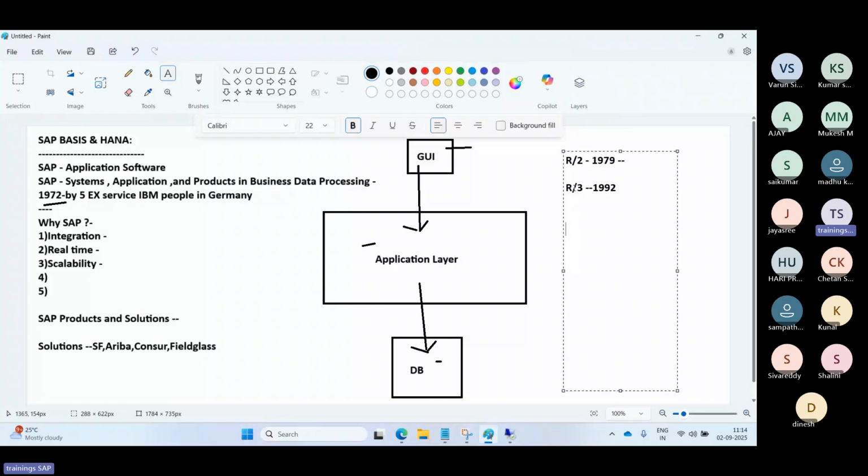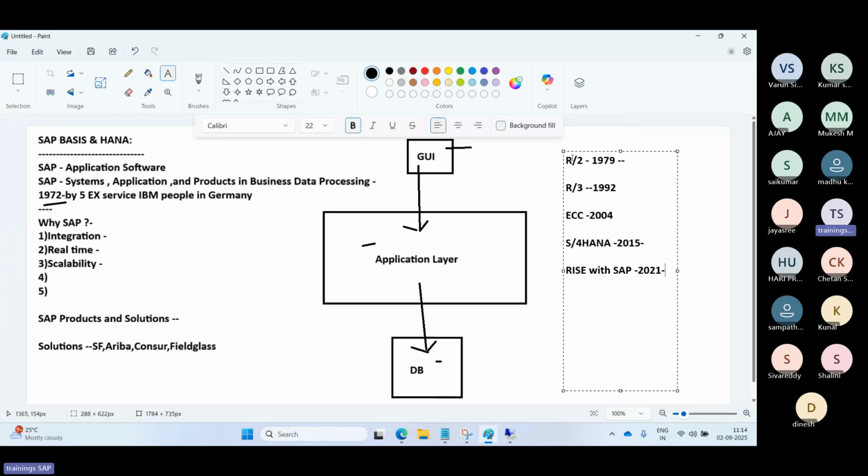Then slowly they changed to ECC, the ERP Central Component, which they released into the market in 2004. After that they went to S/4HANA, which started in 2015. They started releasing the S/4HANA version. Now they have the concept called RISE with SAP in 2021, a cloud-based business transformation as a service concept that they have introduced.